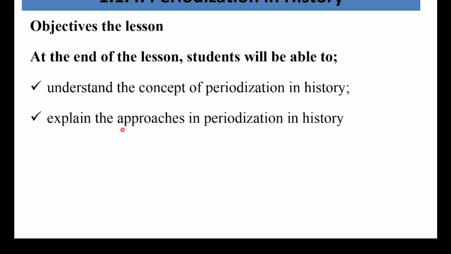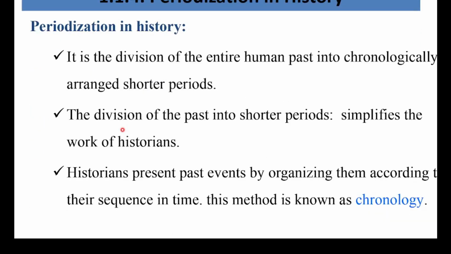Now directly let us start the topic, periodization in history. So what does periodization mean? According to students, periodization in history means the division of inter-human pasts into chronologically arranged shorter periods.